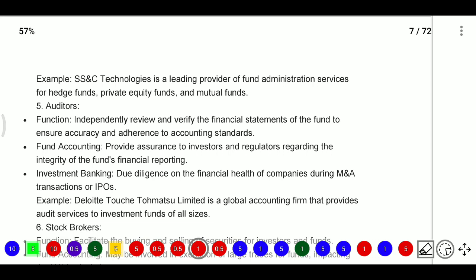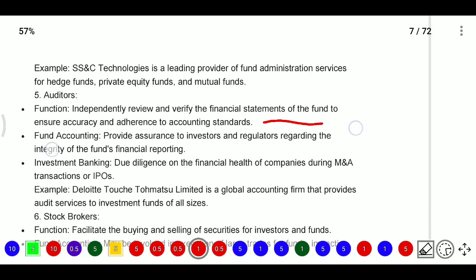So who is this person's auditor? An auditor independently reviews and verifies the financial statements of the funds to ensure accuracy and adherence to accounting standards. They will verify whether the fund accounting books are maintained in accordance with accounting standards or not, and they will review the financial statements. These are the persons who independently review the financial statements.